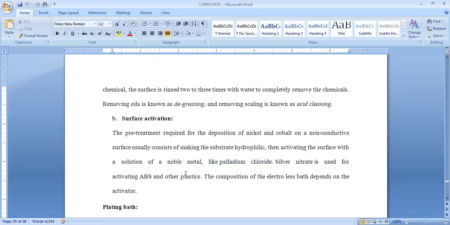When we apply palladium chloride or silver nitrate solution, it activates ABS and other plastic materials. So not only metals but also non-metallic articles can be coated, because we can activate the surface region by the addition of such surface activating agents.